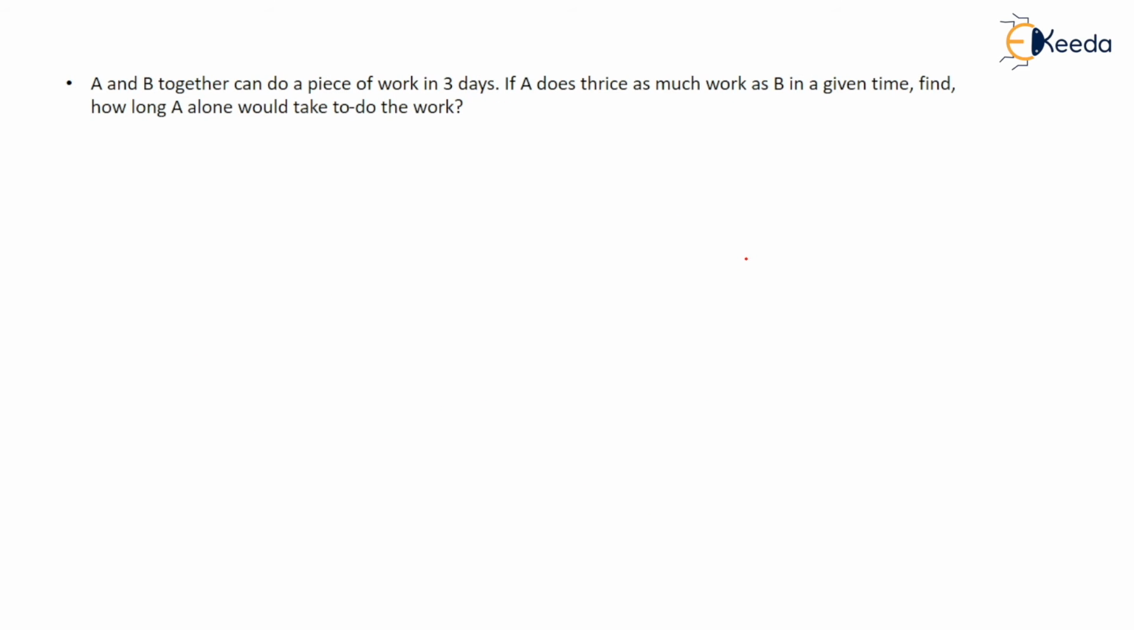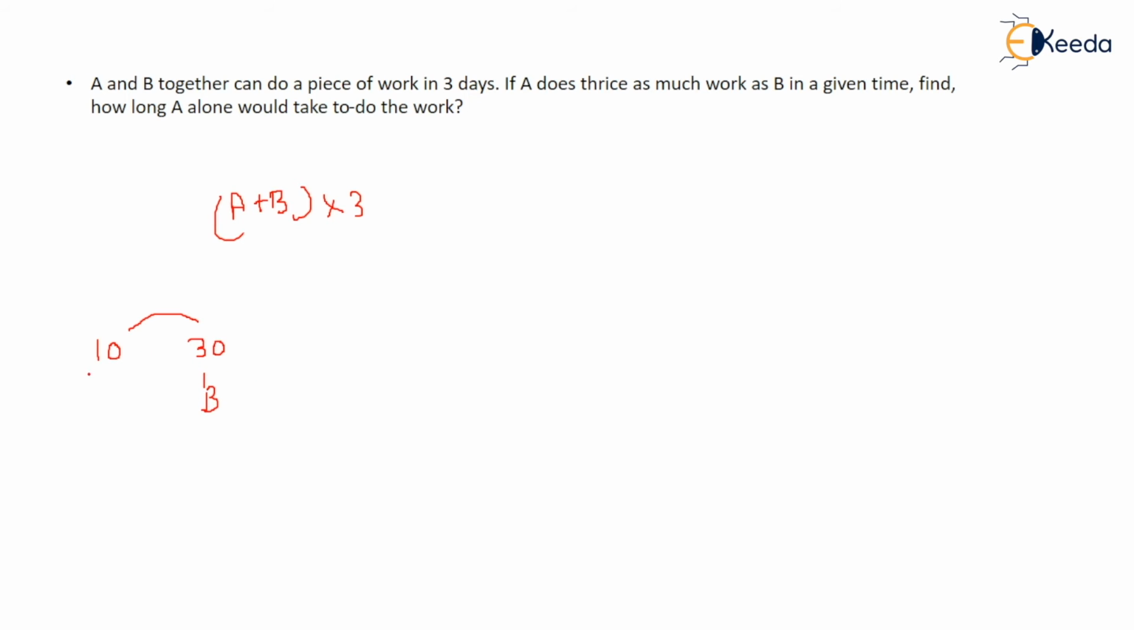Okay, now this type of question is in front of you. A and B can do a piece of work in 3 days. If A does thrice the work of B in a given time, find how long A alone would take to do the work. So here you have to assume A and B are two people. Similar to the earlier question, for how many days do they work? 3 days. If A does thrice the work of B, it means if we assume that A can write 10 pages in one day, how many pages can B write? Thrice, that means 30 pages B can write.